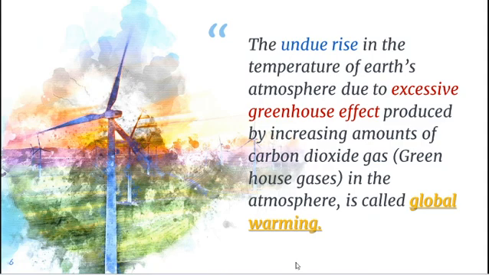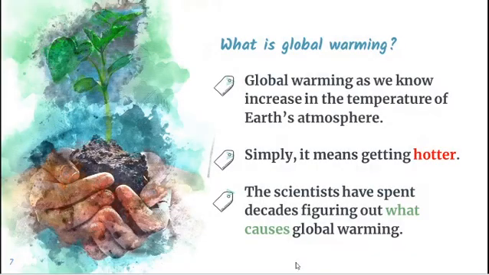Increasing amounts of carbon dioxide as well as the remaining greenhouse gases cause an effect on our earth. That effect is the undue rise in the temperature of earth's atmosphere. That is called global warming. In simple words, global warming is increasing the temperature of earth's atmosphere. That is simply, the earth gets hotter.